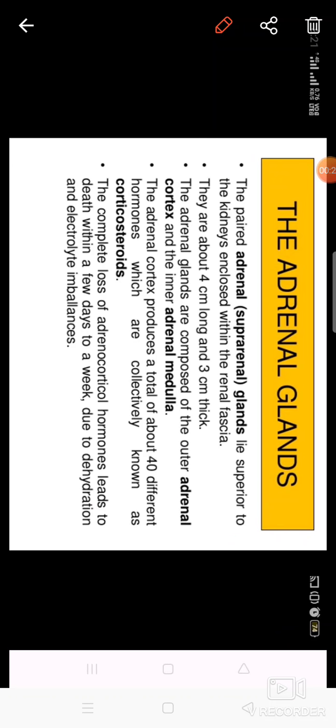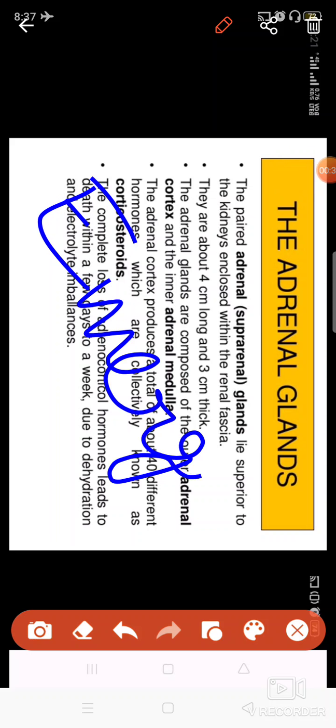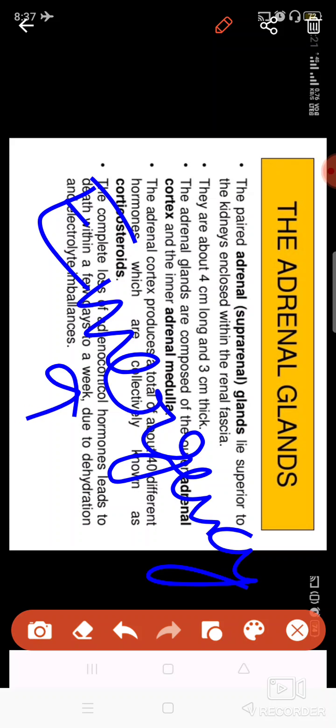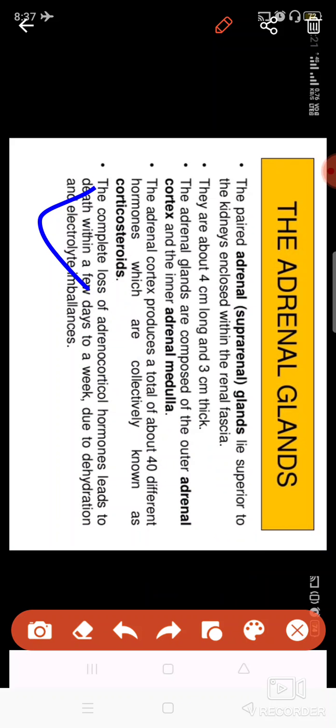Now let us see what is the adrenal gland, where it is located, and what are the functions of the adrenal gland. This adrenal gland is basically known as the emergency gland. Why is it known like this? Because its function is to prepare your body during emergency conditions, like when you meet any accident, when suddenly you fall, when you get nervous.